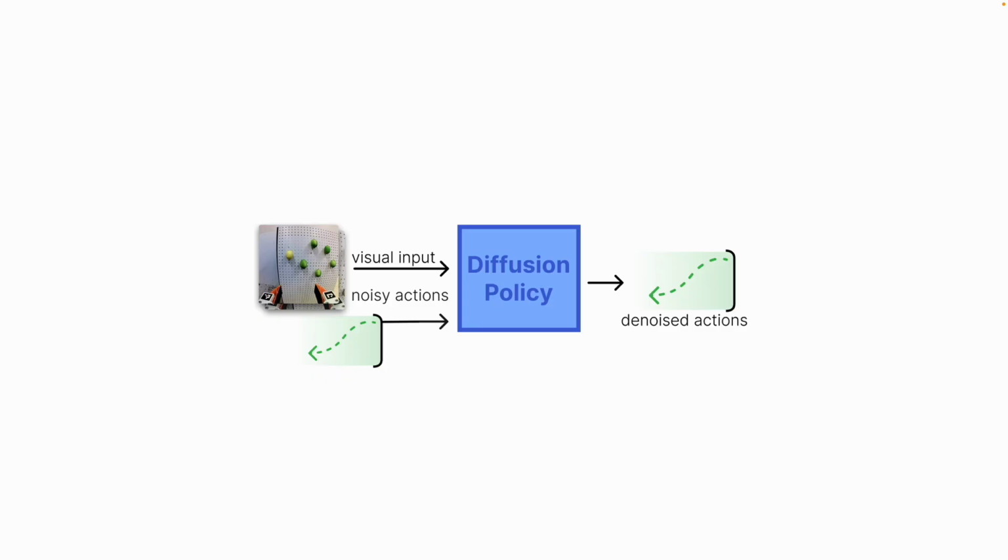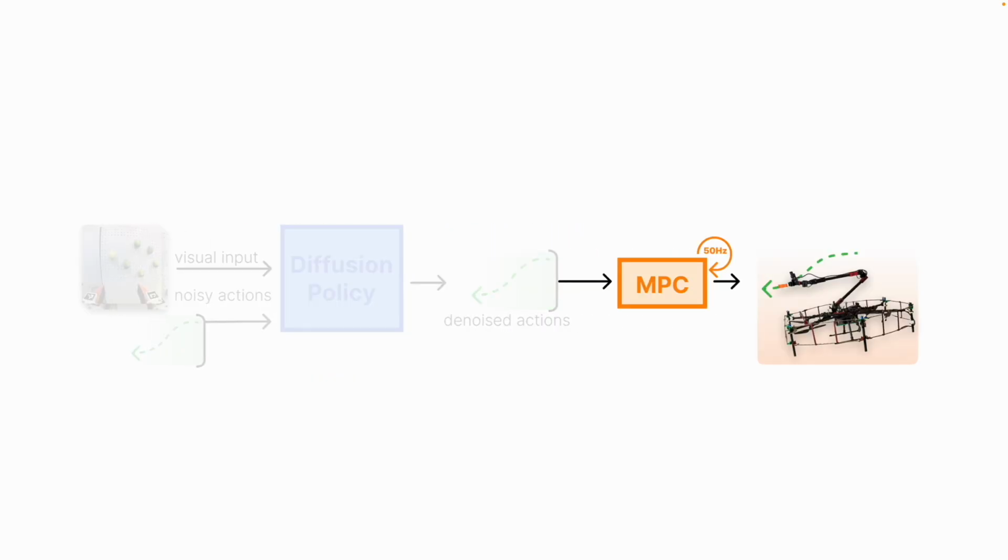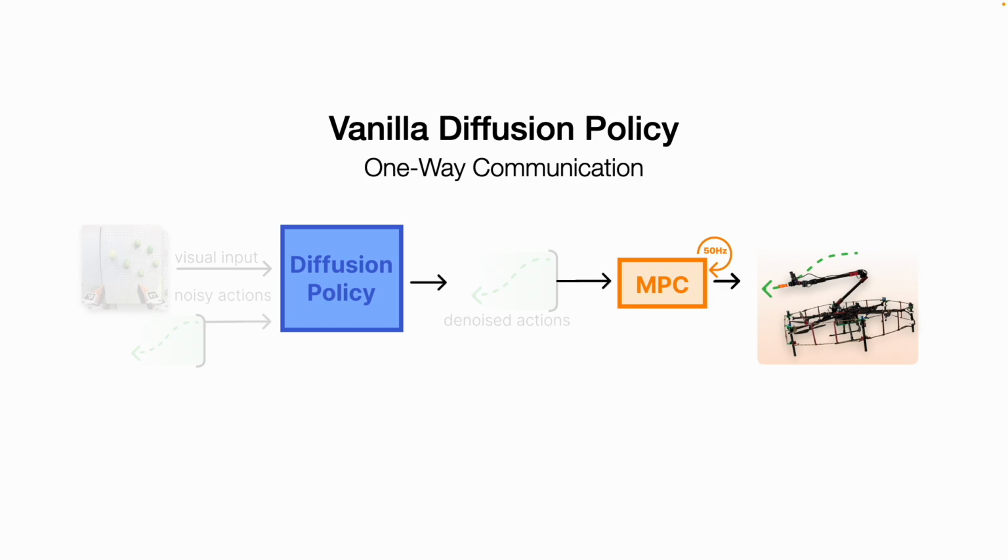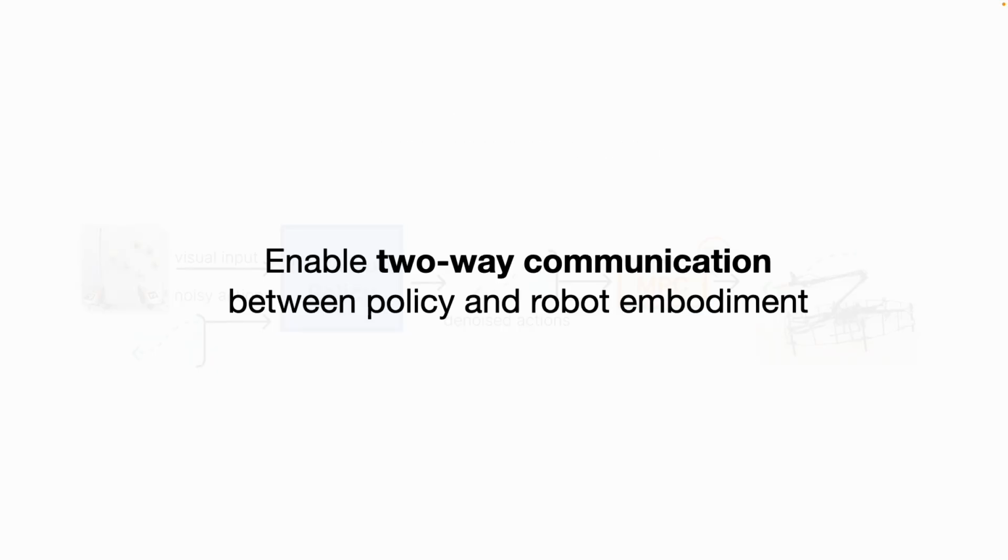We start from a standard UMI policy formulation, which iteratively denoises action trajectories conditioned on visual observations. These action trajectories are then tracked by controllers, like MPC in our drone's case. Notice the one-way communication. The policy tells the robot how to move, but the robot can't tell the policy whether the movement is realizable. Our key idea is to enable two-way communication between the policy and the robot embodiment, and here's how we implement it.